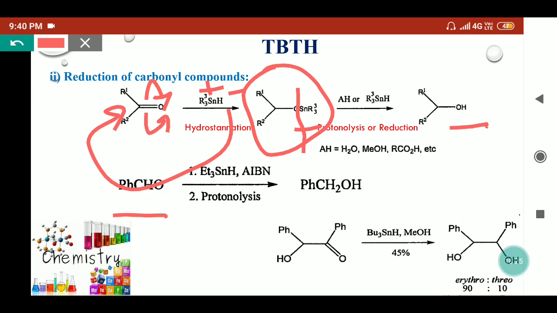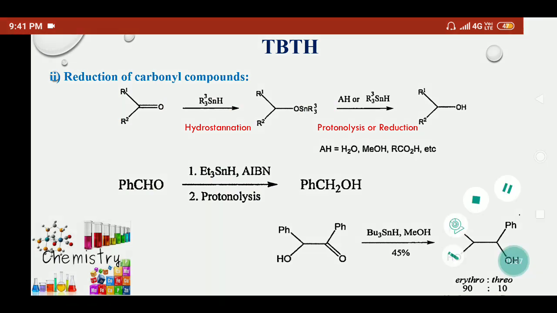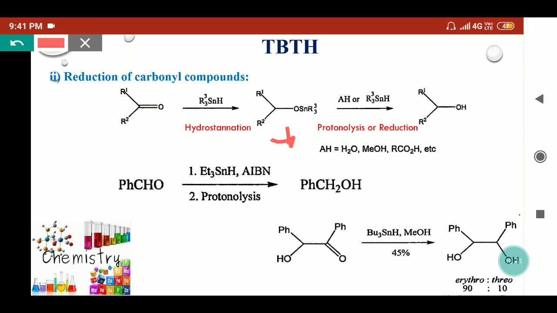Benzaldehyde is reacted with triethyl tin hydride in the presence of AIBN, which is a radical initiator. It accelerates the reaction, so it will give the adduct like this. Then on protonolysis, we can treat it with methanol or water, and it will convert into benzyl alcohol. Here we have taken an acetylene, which is an alpha hydroxycarbonyl compound.